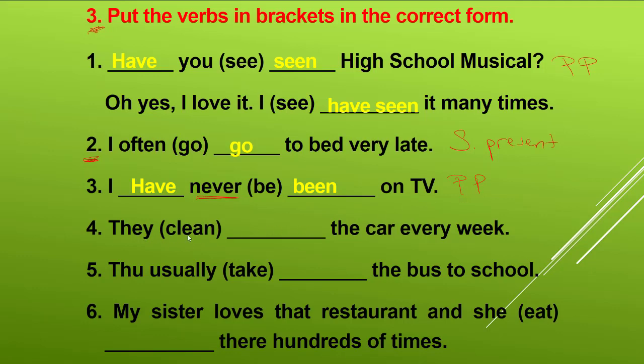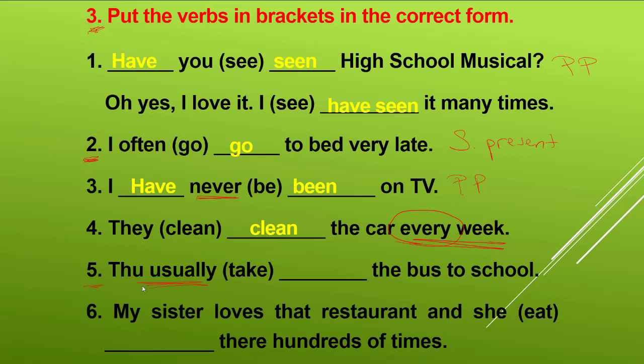And then they, every week. So if you see every day, every month, every year, every week, it means the sentence should be or must be simple present tense. Okay, they clean the car every week. And number 5, usually.